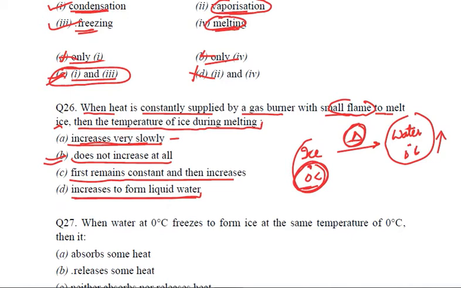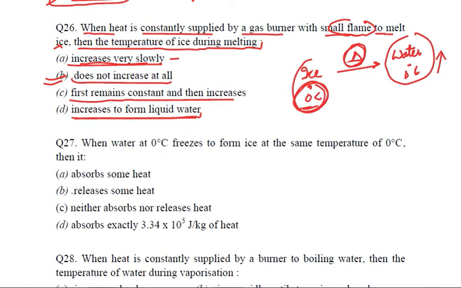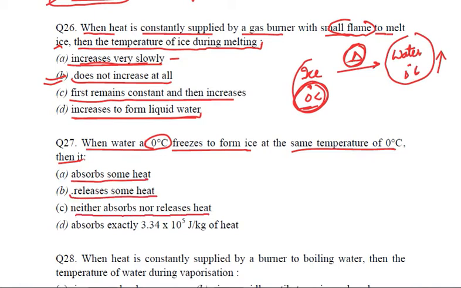Fine. Coming to the next question. When water at 0 degree freezes to form ice at the same temperature of 0 degree, then it absorbs some heat, it releases some heat, neither absorbs nor releases heat, absorbs exactly 3.34 into 10 to the power 5 joules per kg of heat. Let us try to understand the question again.